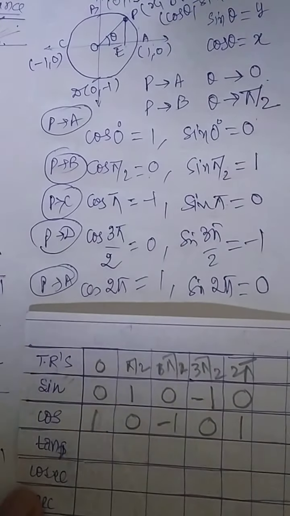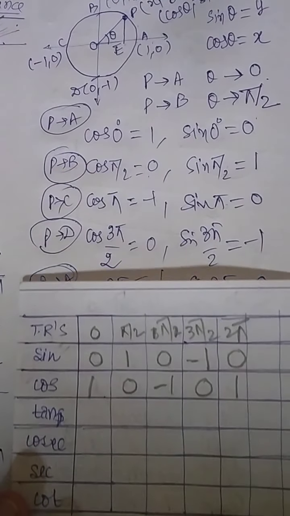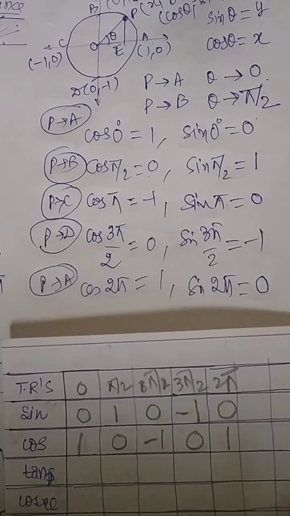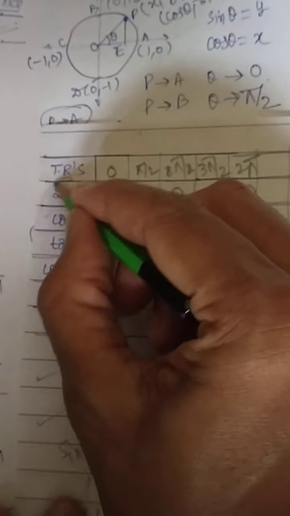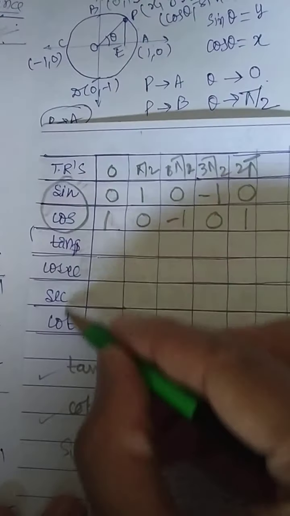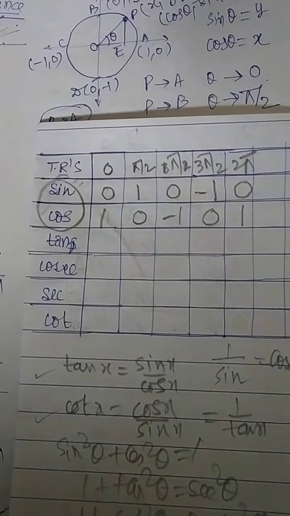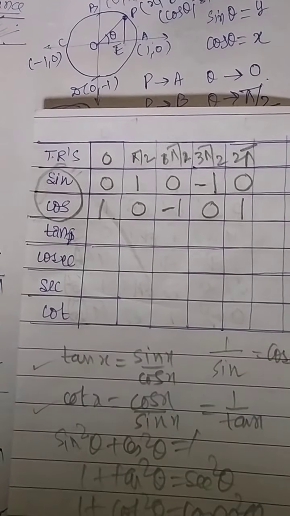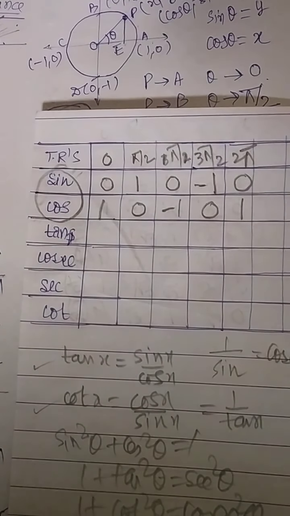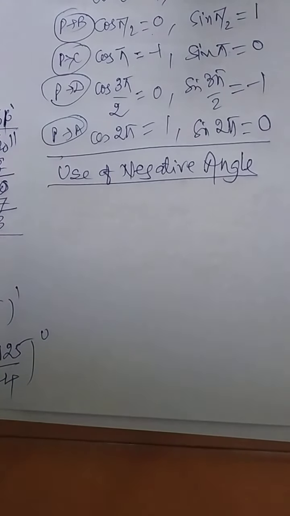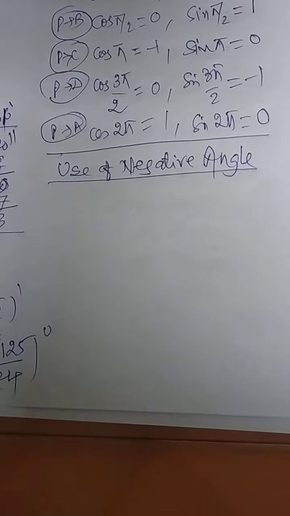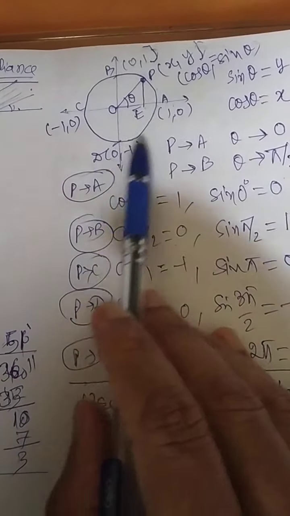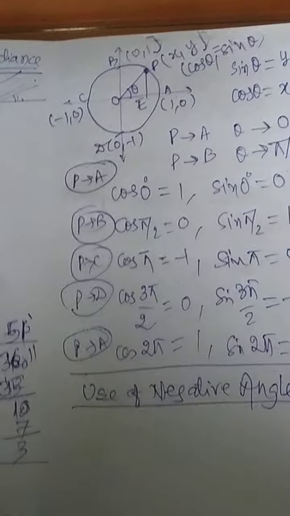Okay. Now I told you last time, I have just now explained these two things. Now your task is to complete this table and tell me in how many places you are getting not defined term. How many? Correct, 10 places you are getting not defined. So how to recall? You just remember this circle. You will get entire things.